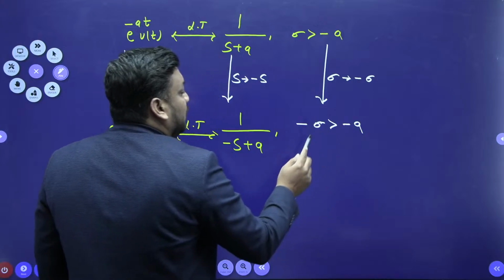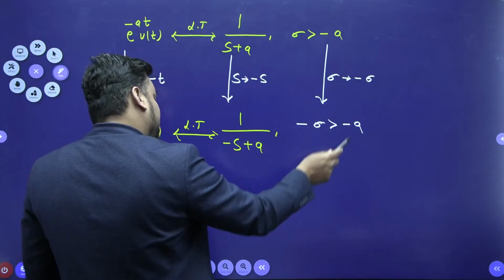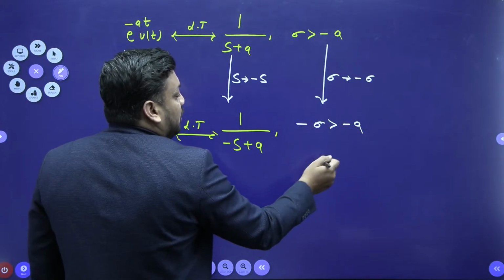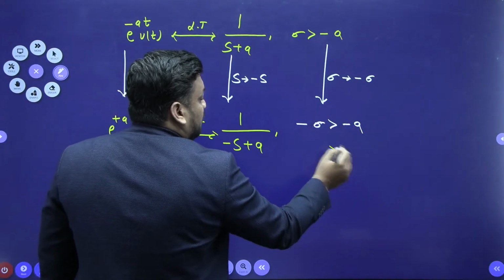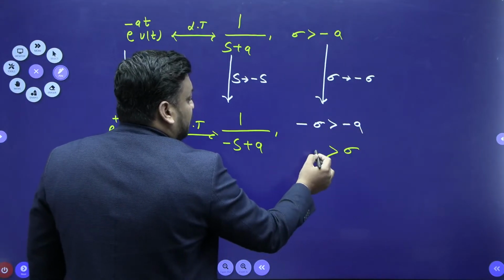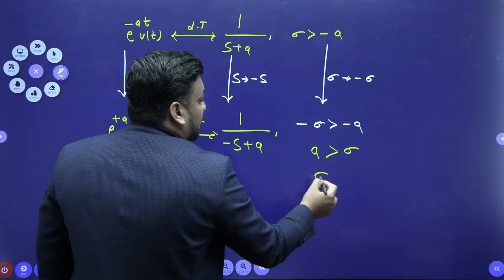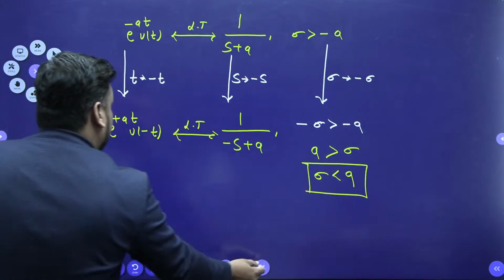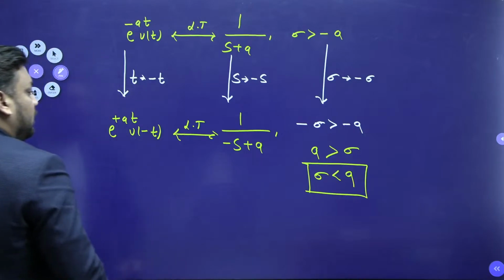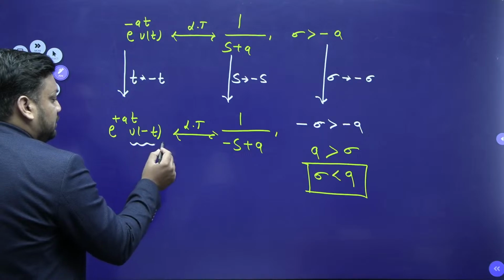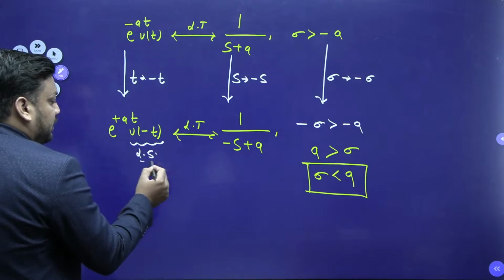Now you can't make this minus cancel; you have to just change the position. Sigma stays here, you move it to the right-hand side, and this minus a comes to the left-hand side, so plus. So the ultimate ROC is sigma less than a. So my standard form says e to the power at u of minus t, this is my left-sided signal.